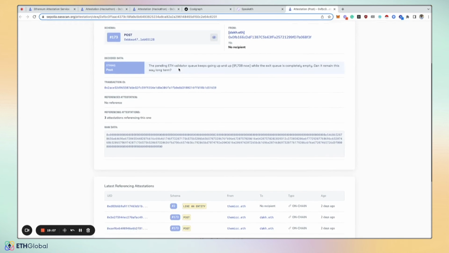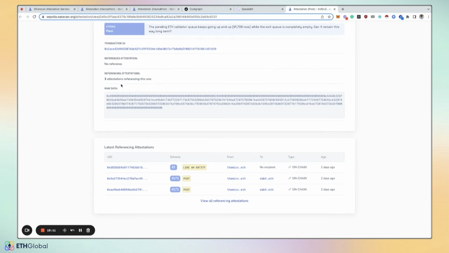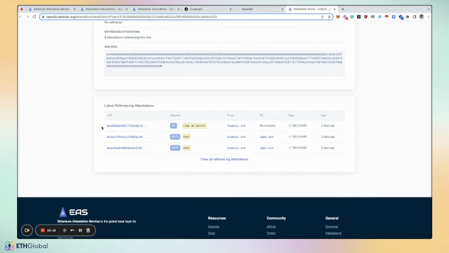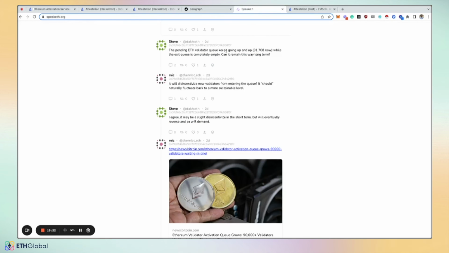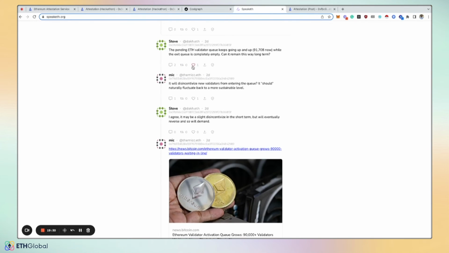It was from Steve at this time. And there's 3 attestations referencing this one. So if I look down here, someone liked this post, and then there were other posts related to it. If we go back to the UI, we can see that on this post, there were 2 other related posts, and there's a like related to it as well.